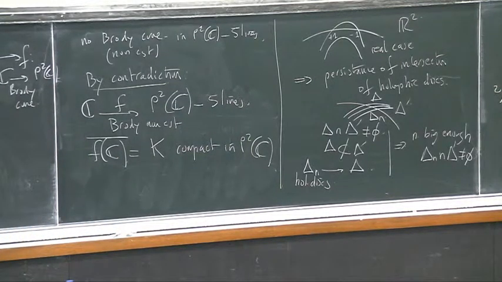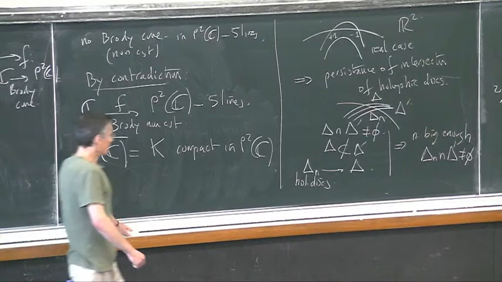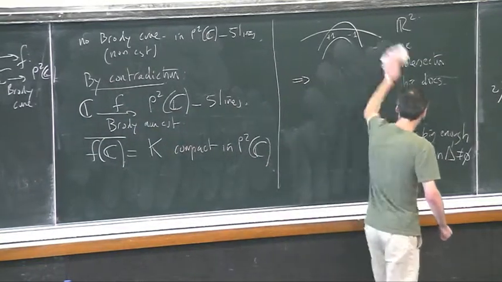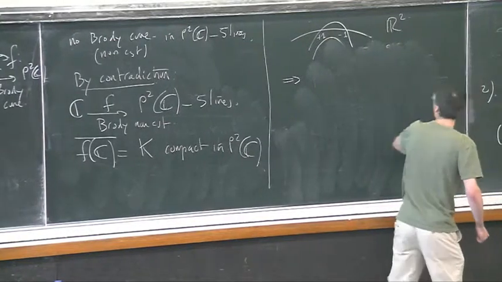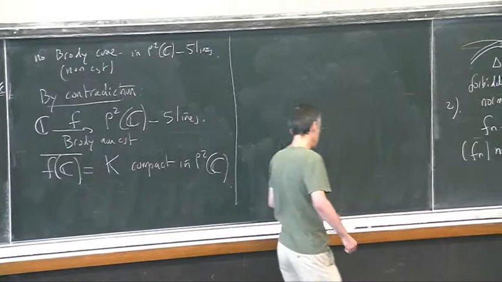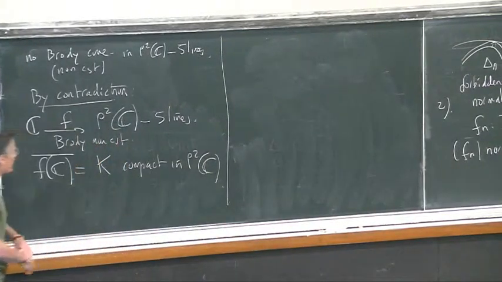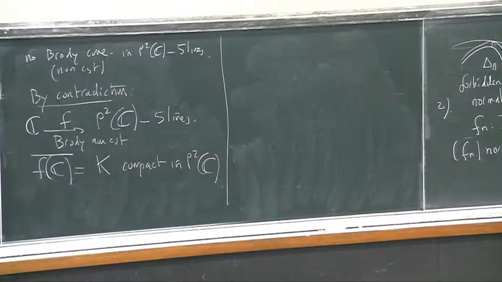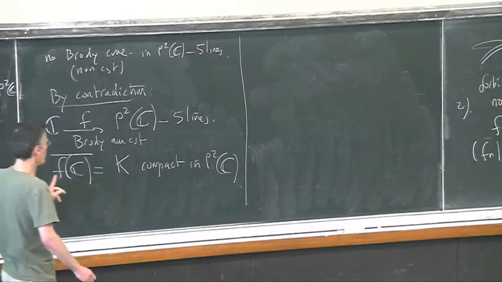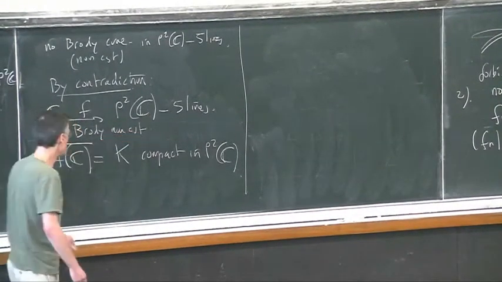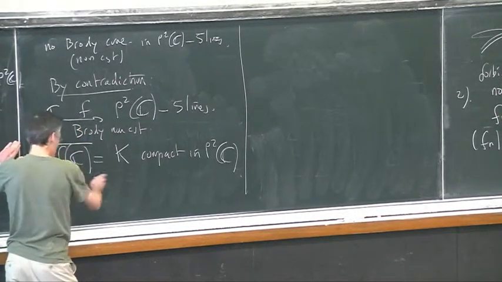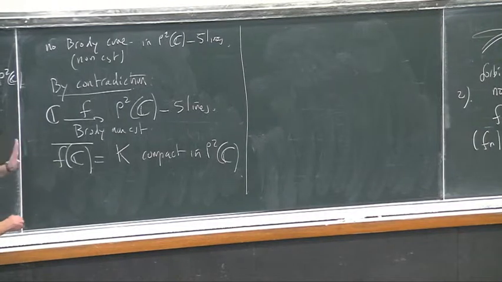Okay? The claim is that this compact has to touch the lines you avoided at the beginning, because you have some closure. So the contradiction will be just as follows.